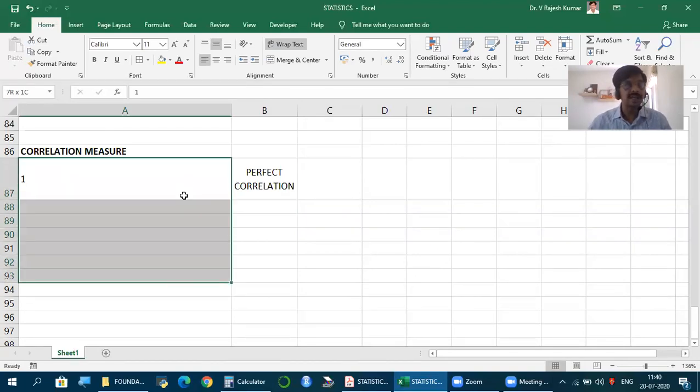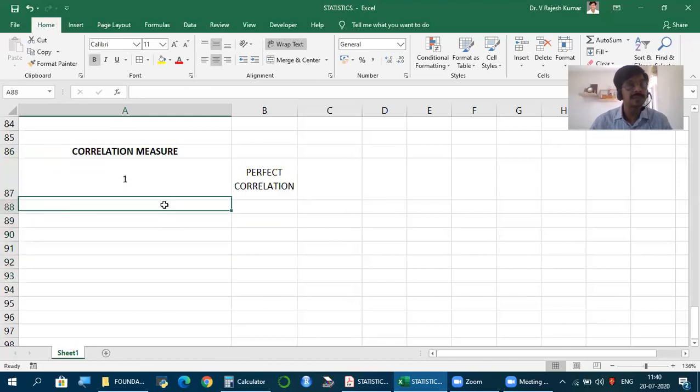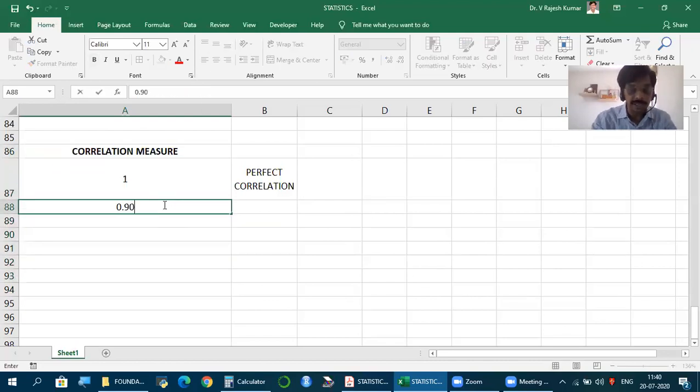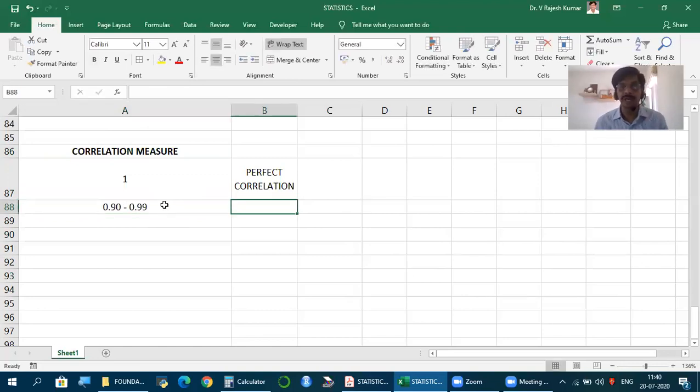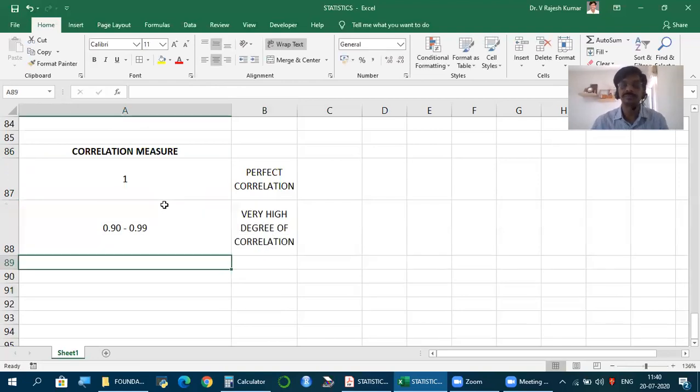Now let's say the correlation measure we got is 0.9 to 0.99, positive or negative. Then we say there is very high degree of relation or correlation. Correlation is nothing but relation.